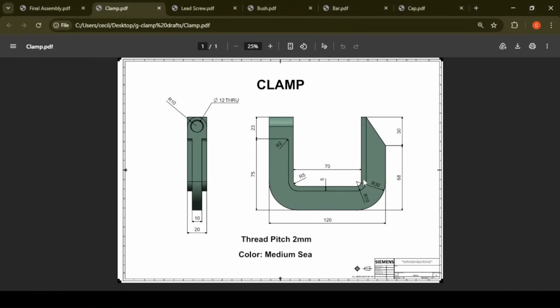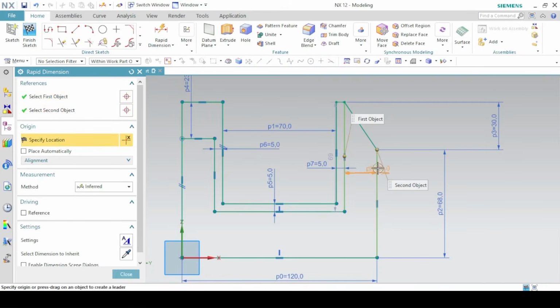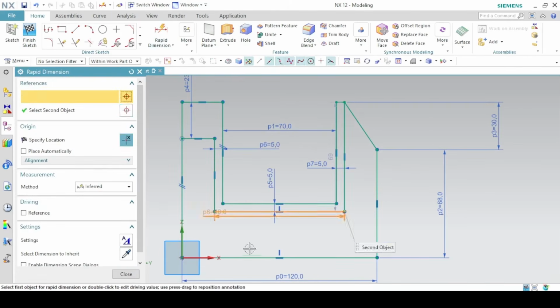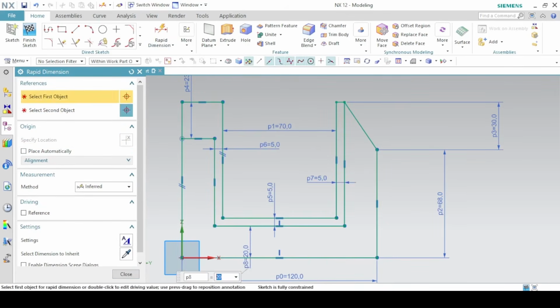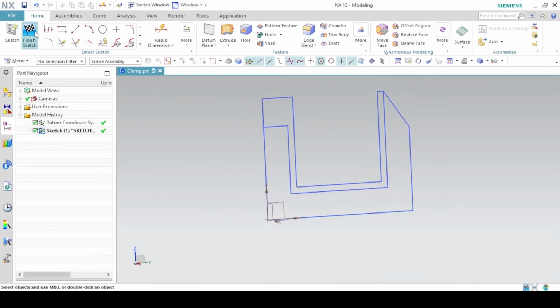Then there will be the last vertical distance that we have to add. But you see, the distance from this line to this line is the same from this line here to this and this to this. So just make sure this dimension, as we can see, is 20 millimeters. No need to dimension it. We give that same dimension to the bottom here for it to be 20 millimeters. And you can see the sketch is fully constrained. So click on finish sketch.